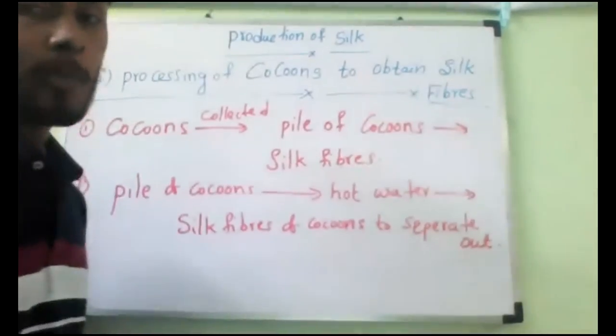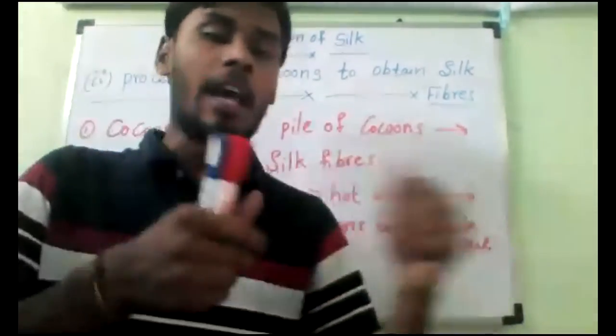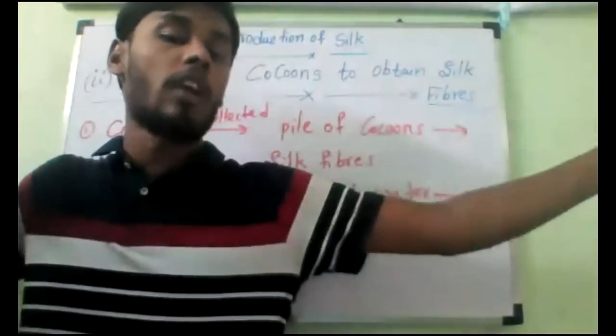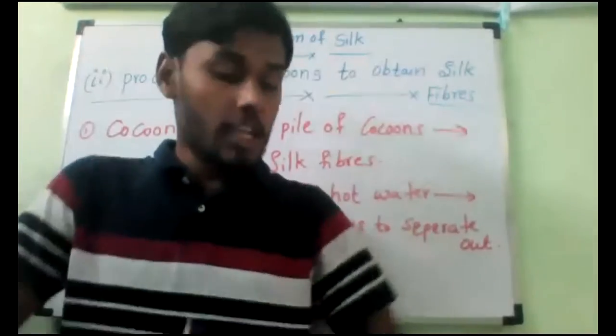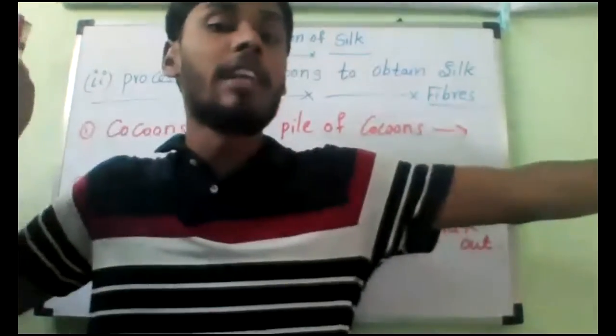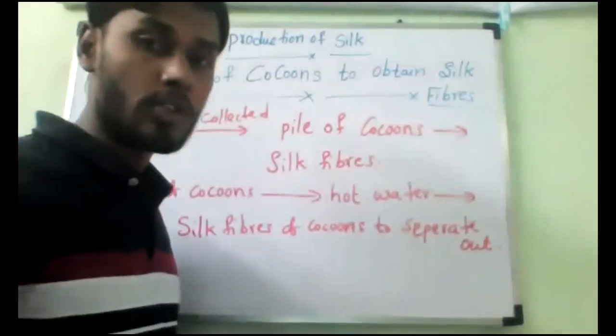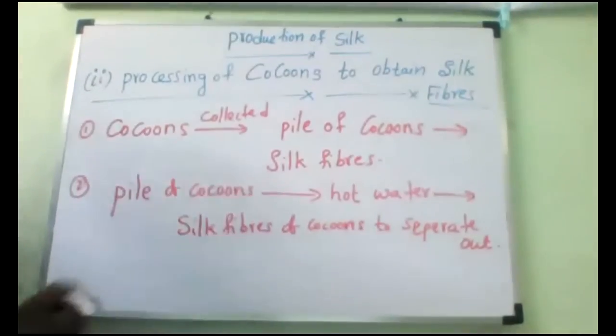So if you observe, once the silk fibers are separated, we try to get long unwinding fibers by passing these silk fibers into some machine. Getting long unwinding fibers of silk is called reeling. What should we call it? Reeling.